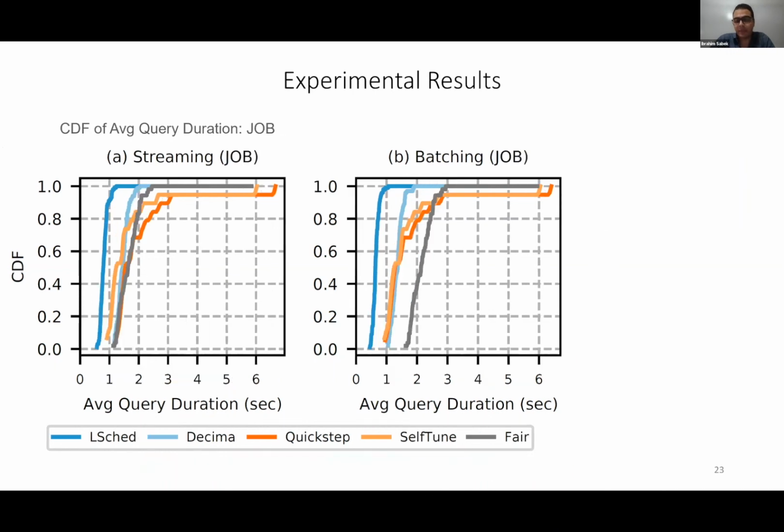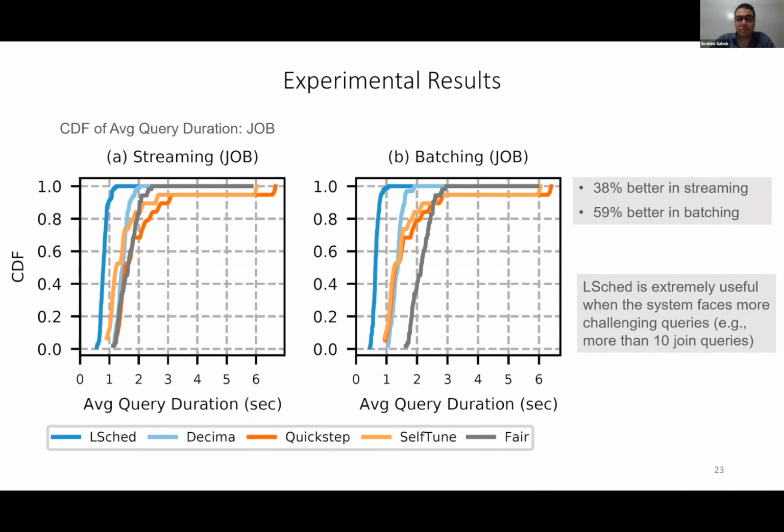We repeated the same experiment, but now using JOB, which has more challenging queries. And we found that LSched also provides a better improvement ratio over the other baselines in both streaming and batching. This shows that LSched works even better in more challenging workloads.